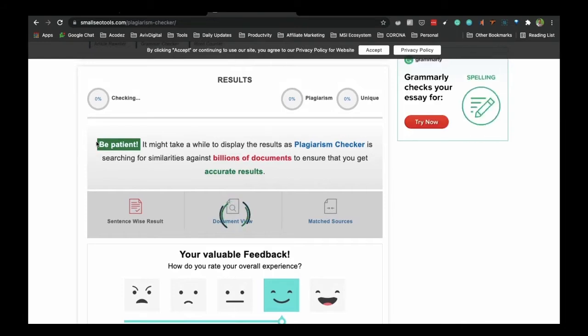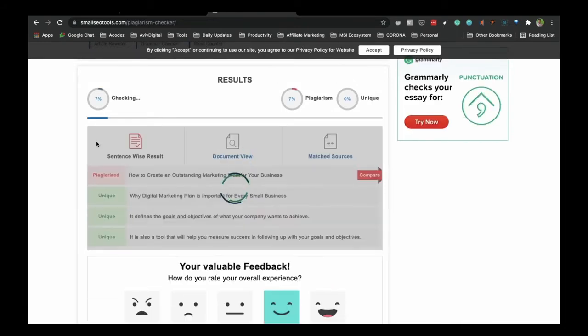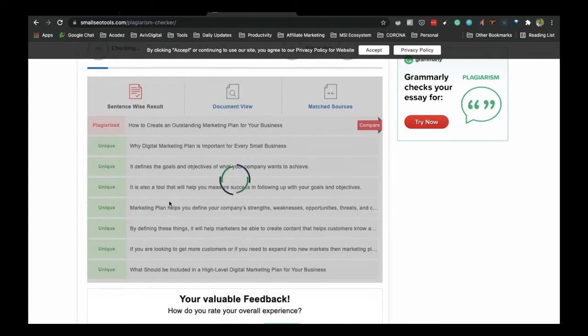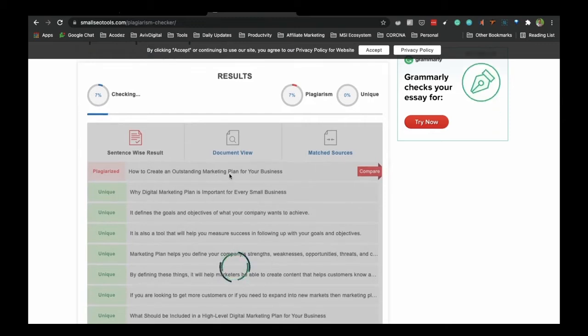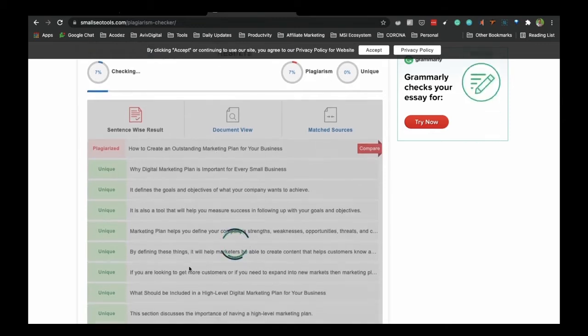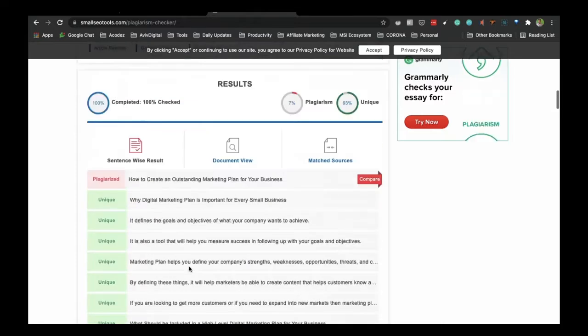And this is a free tool, a small SEO tool that's not that perfect. When I go and look at the complete thing in my Copyscape, I usually get 100% unique content. So the best thing is that the main content we have written is completely plagiarism free. Now I think it's coming 7%. So same thing, how to create an outstanding marketing plan in your business is the copy one, and now it's 93% unique.